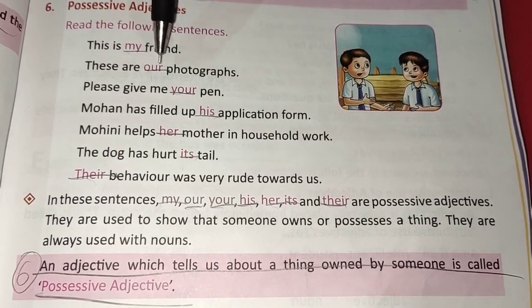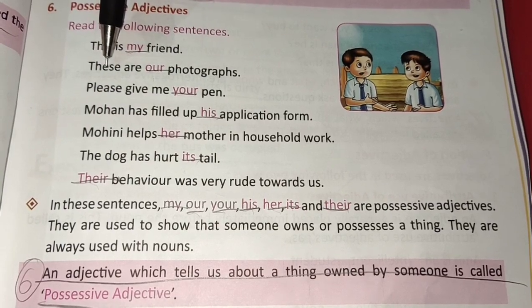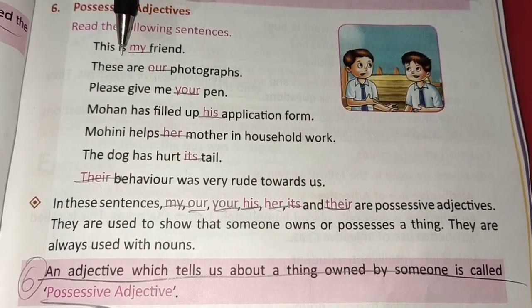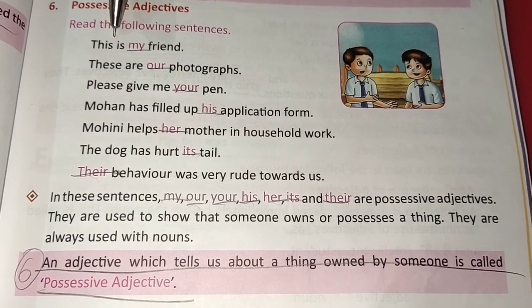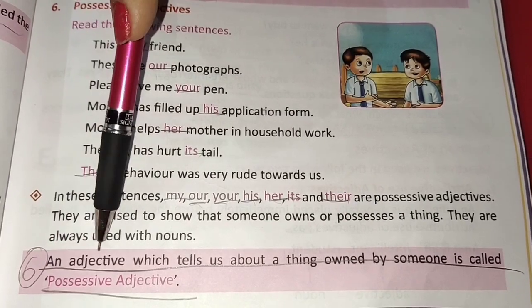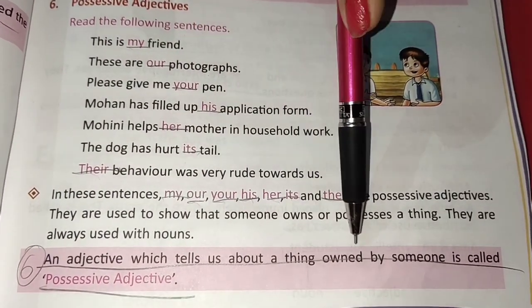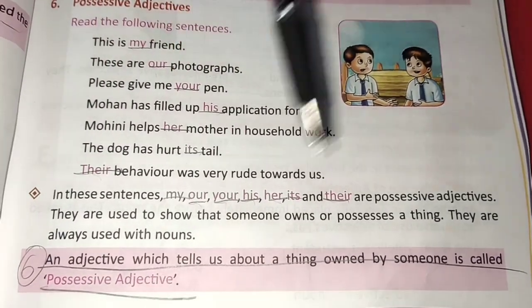Now, my, our, your, his, her, its, their. They are possessive adjectives. They are used to show that someone owns or possesses a thing. They are always used with nouns. So, we can define an adjective which tells us about a thing owned by someone as a possessive adjective.